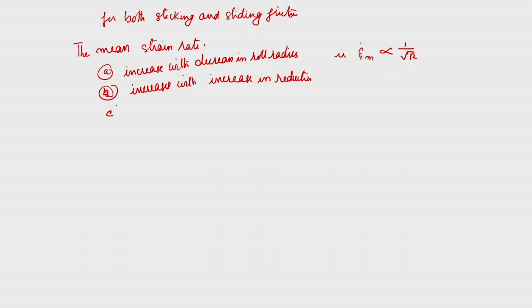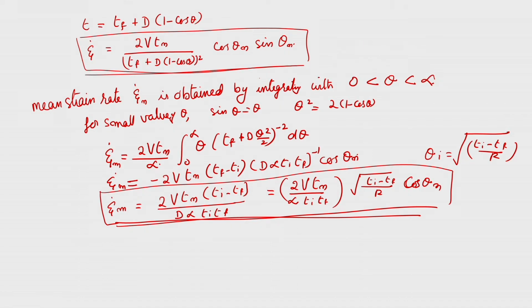This is B and this is C. That is, it increases with the increase in roll speed. That is what we are getting here. See, with the reduction increasing, the strain rate is increasing with the increase in the reduction, and with your bite angle increasing, this decreases, okay, and with the radius of the roll increasing, again it will decrease.